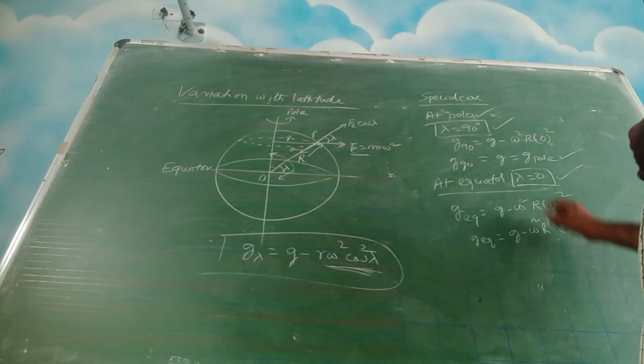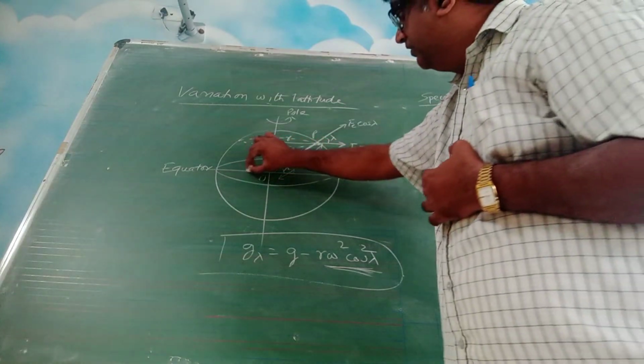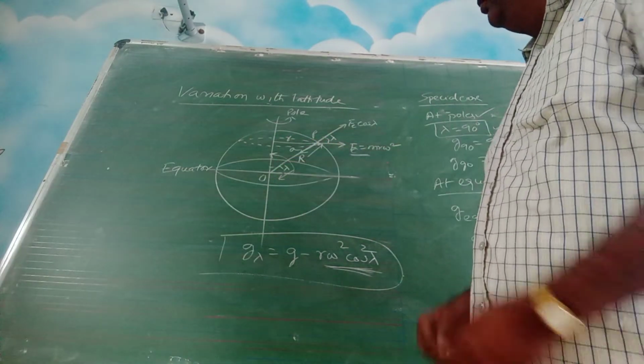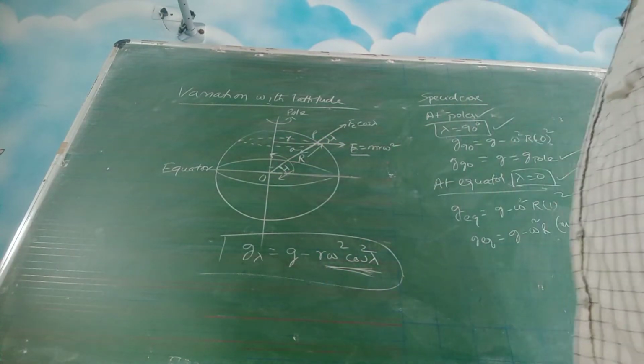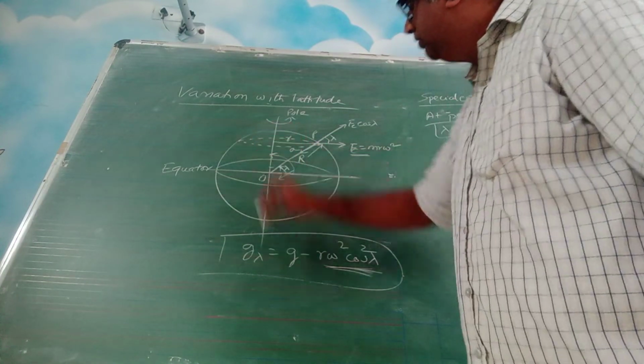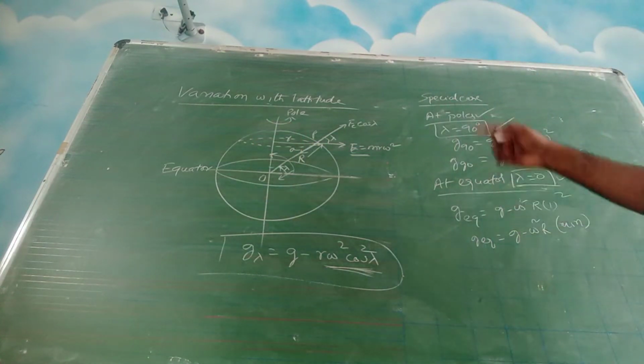At the equator, it is this line. So obviously lambda is equal to 0, right? You have to measure in this direction, anti-clockwise. So lambda is equal to 0.